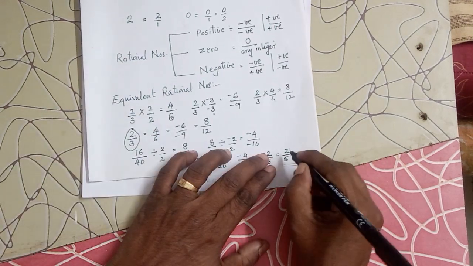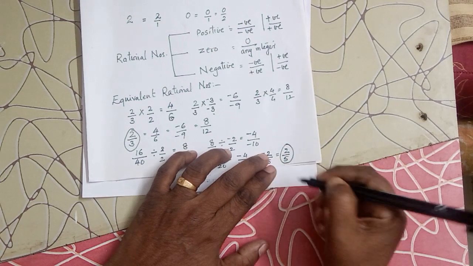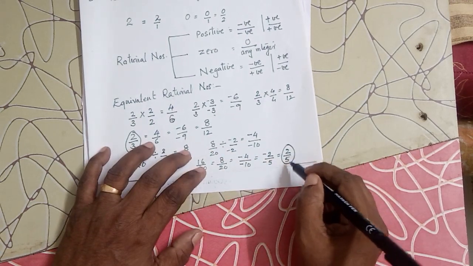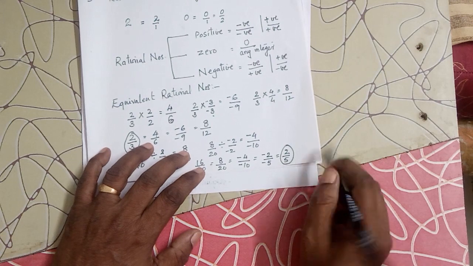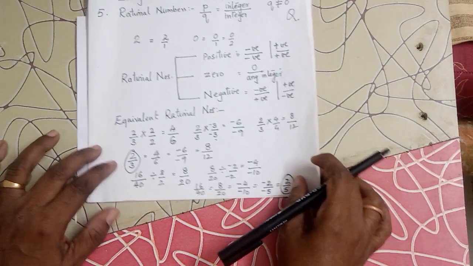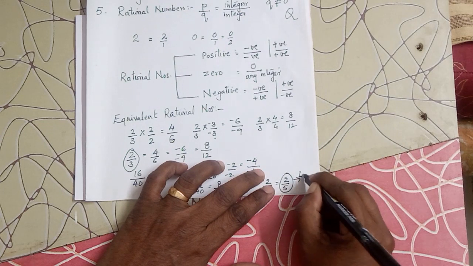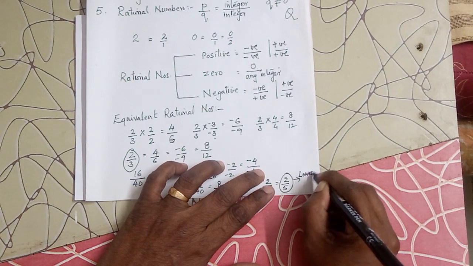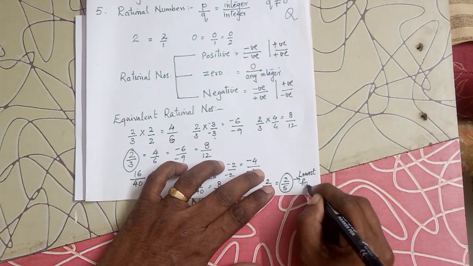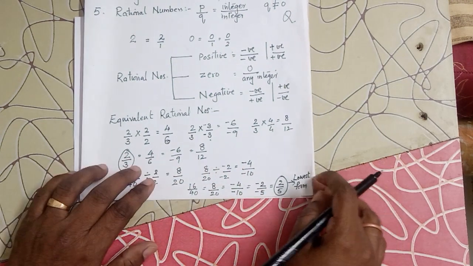Now you see, if you look at this 2 upon 5, you cannot further divide it or reduce it into its lowest term. So this is also called a rational number in the lowest form or in the simplest form.